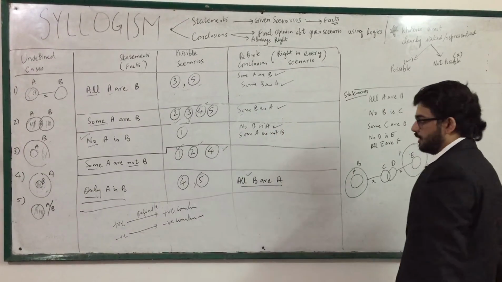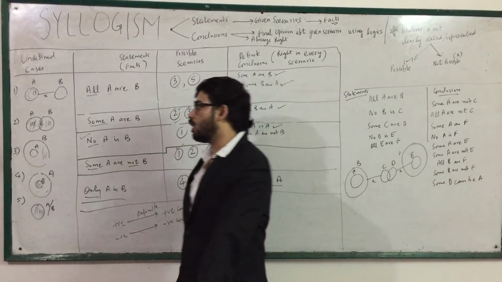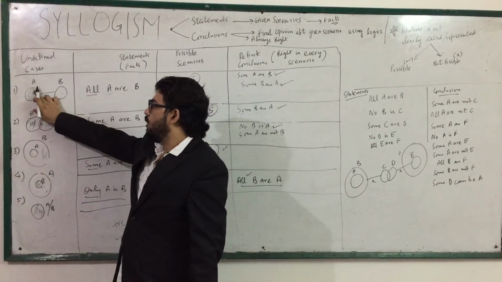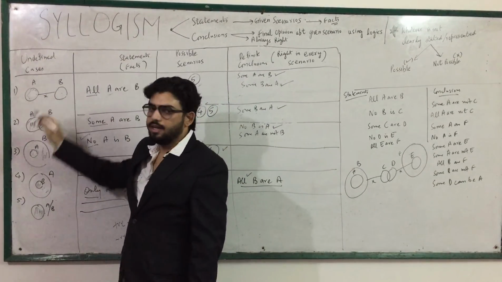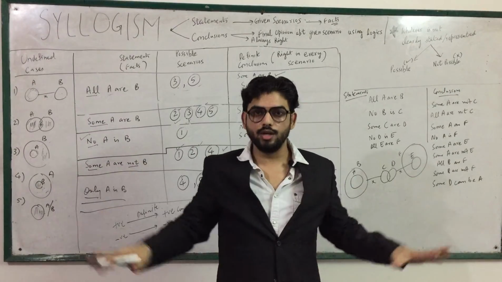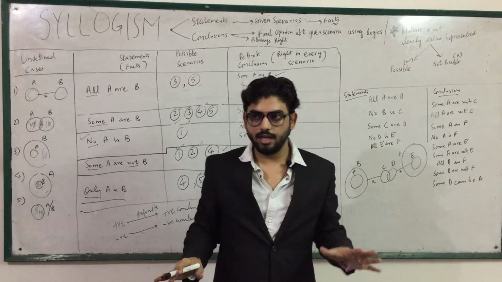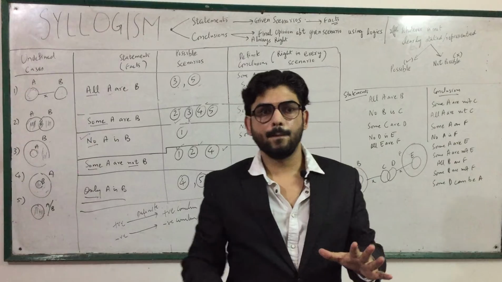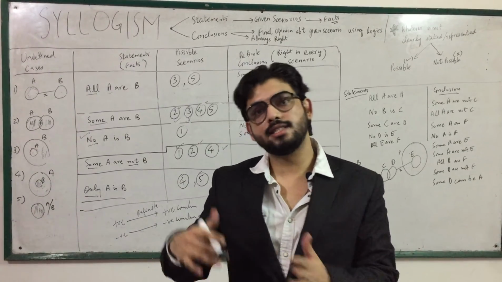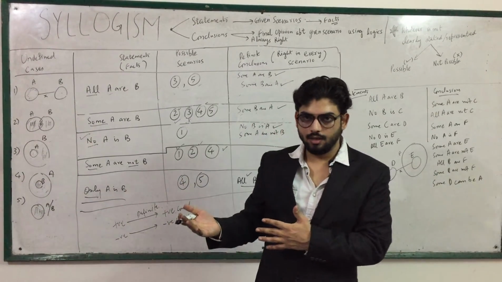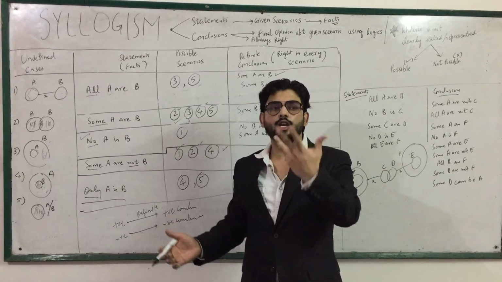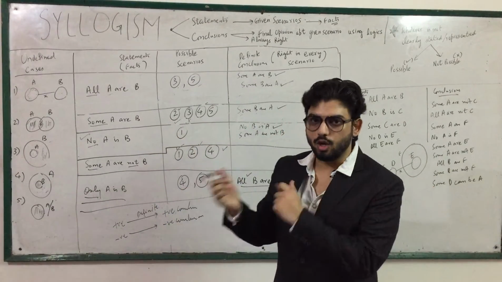Next is some A are not B. So when no student is a teacher, then obviously some students are also not teachers.